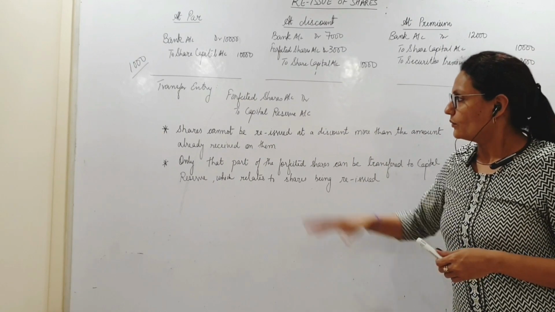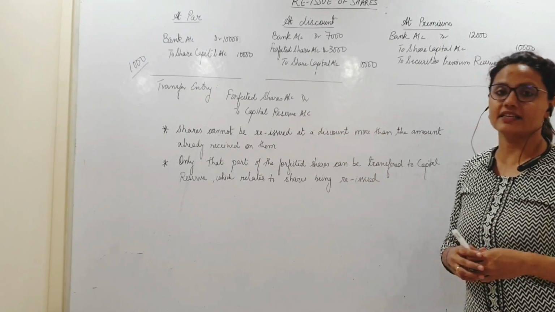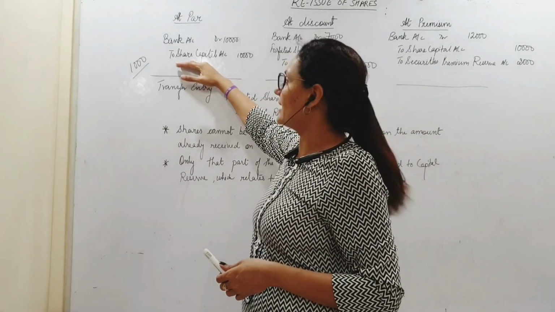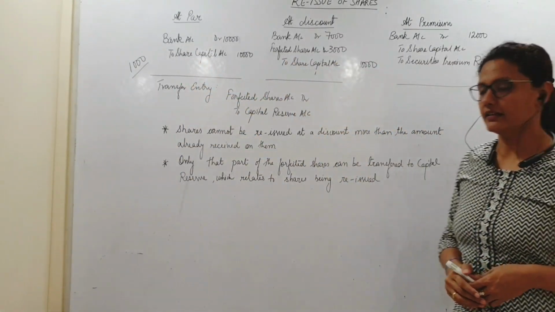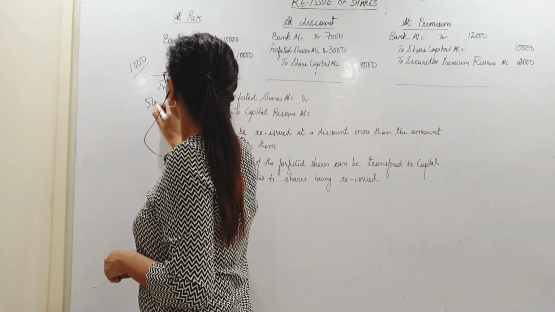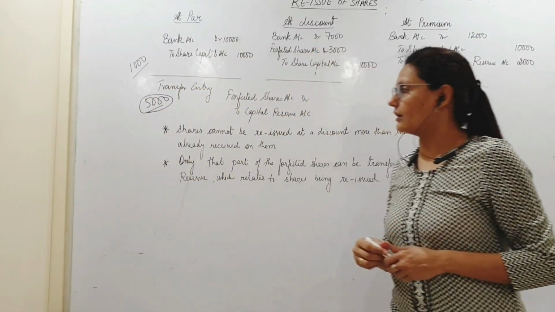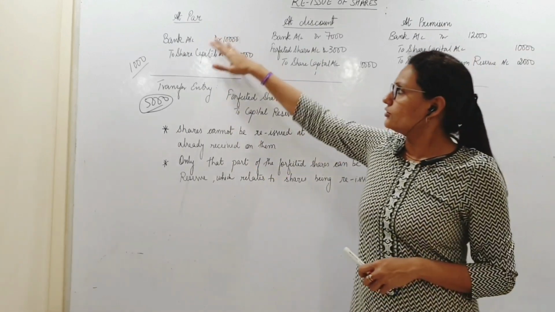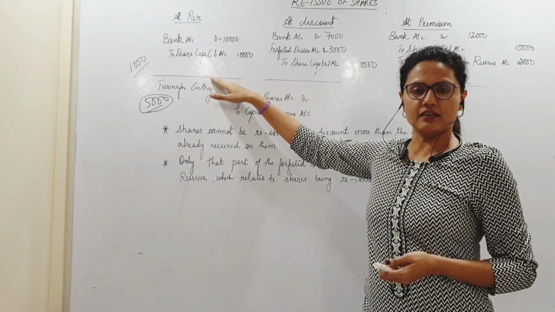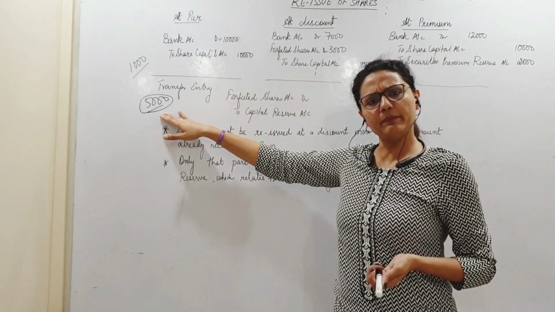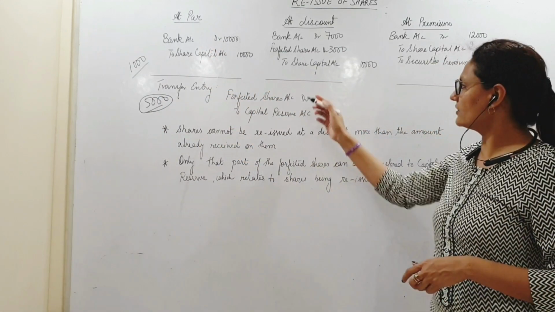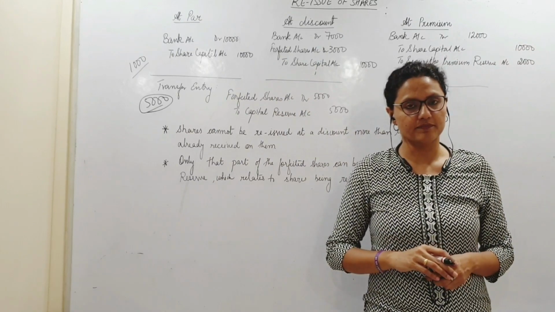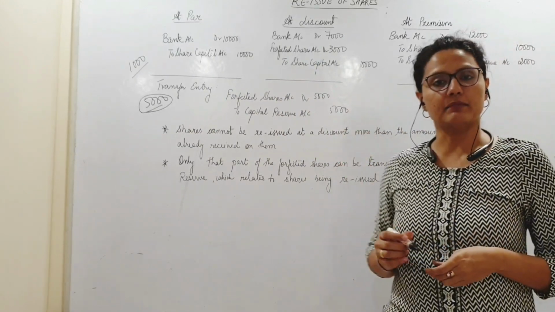Okay, now what is the amount? The amount is subjective on the cases, correct? Suppose we talk about this at par. Suppose we had forfeited 5,000 rupees. Meaning my forfeited shares account had a balance of 5,000 rupees before the reissue. In all cases, at the time of reissue, did I use any forfeiture? Did I issue at any discount? No. So whatever was there is still with me, 5,000. So if I issued all the shares, I can transfer this entire 5,000 to capital reserve and close this forfeited shares account, and transfer the entire amount to capital reserve.